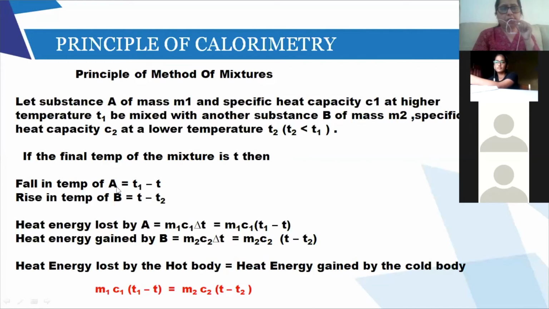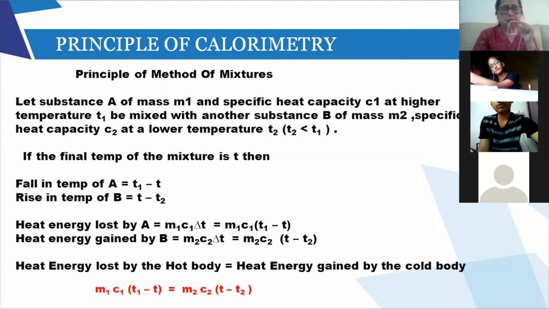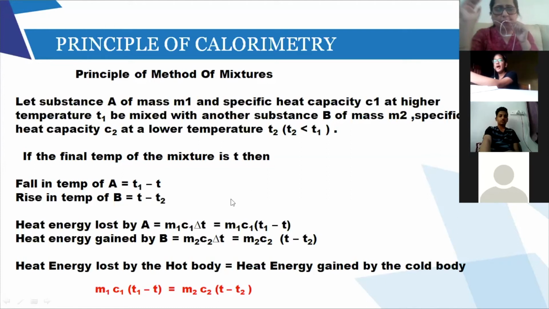Fall in temperature of A, tin, is T1 minus T. T1 was a higher temperature, 80 minus 50, the fall in temperature. Rise in temperature of B is T minus T2. Please understand this. What is T? T is the final temperature of the mixture, 50. T2 was the initial temperature of water, that was 20 degrees Celsius, so that has risen.